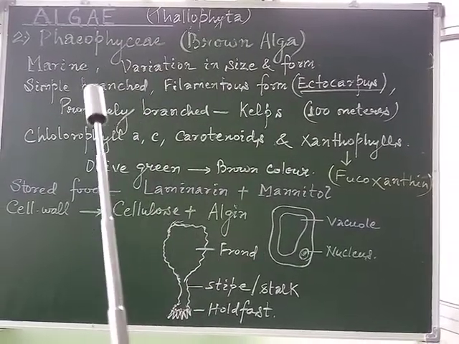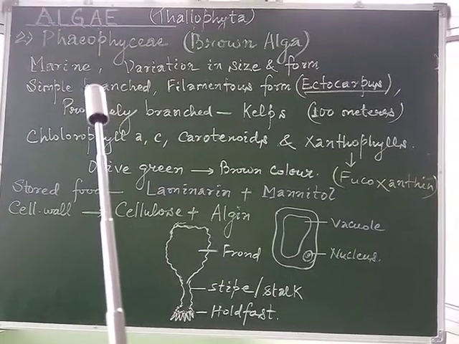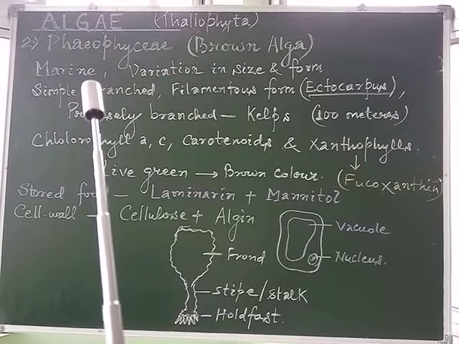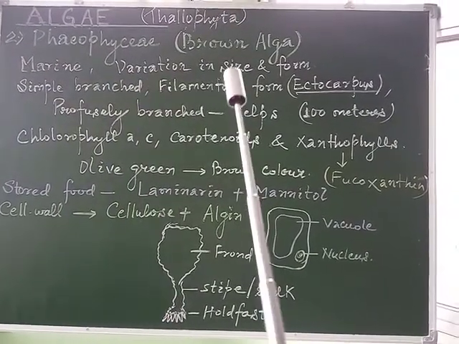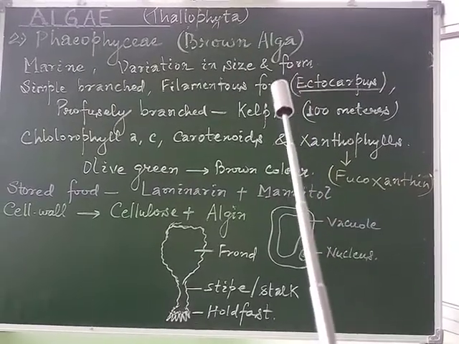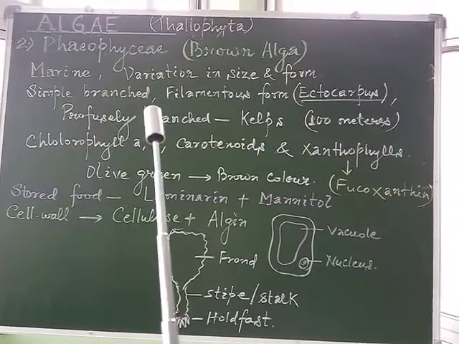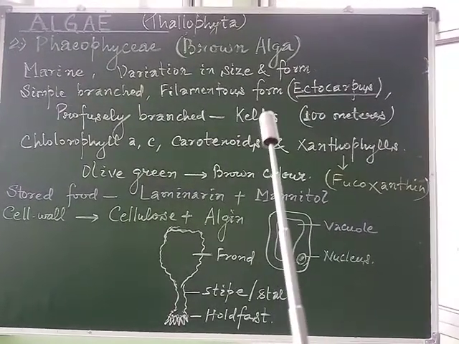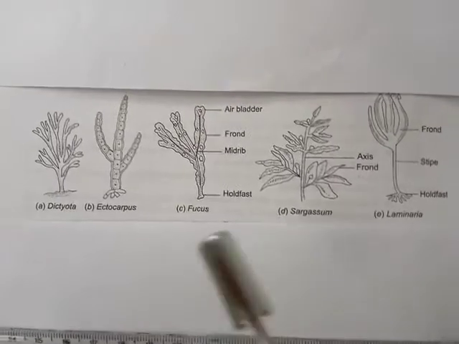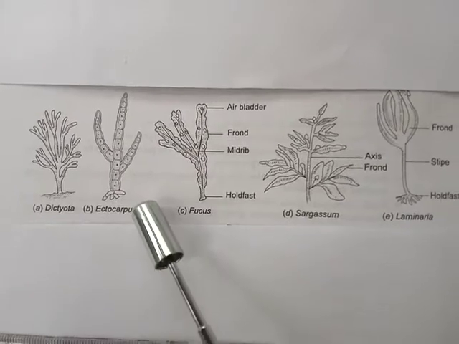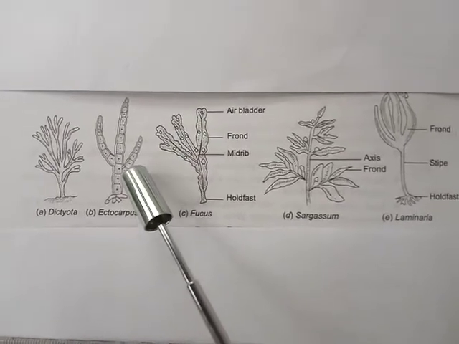Most of the members of the Phaeophyceae are in marine habitats and they show great variation in their size and form. For example, some are simply branched or filamentous, for example, Ectocarpus, which is simply branched.